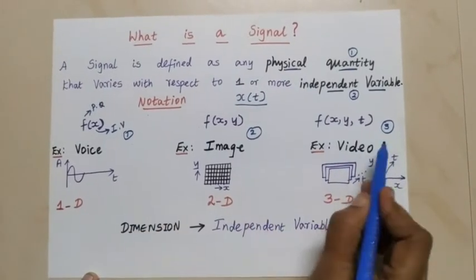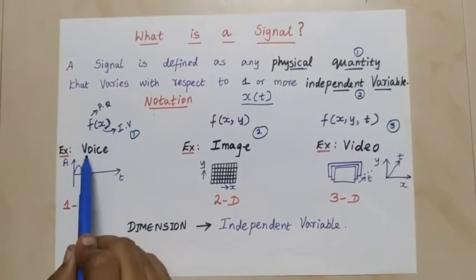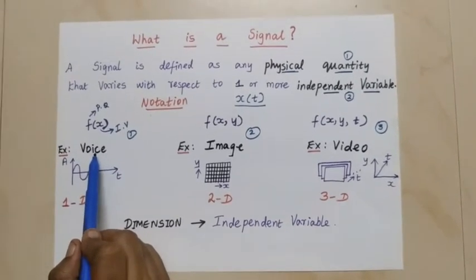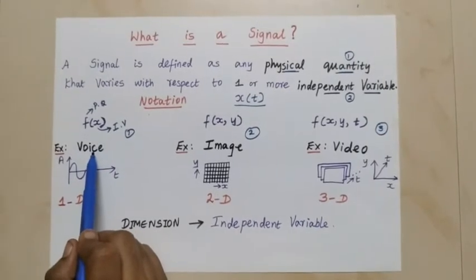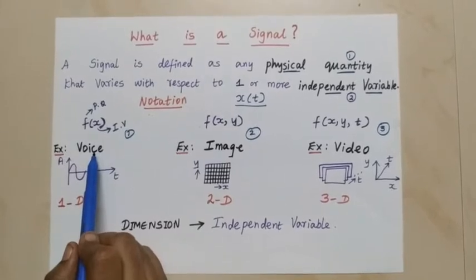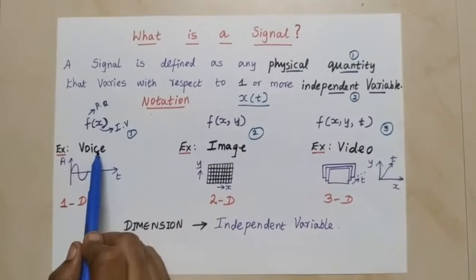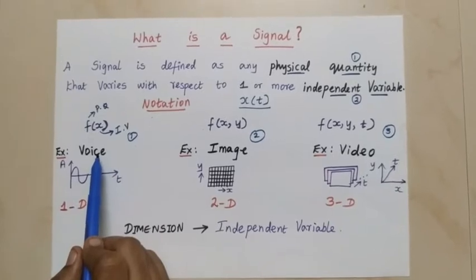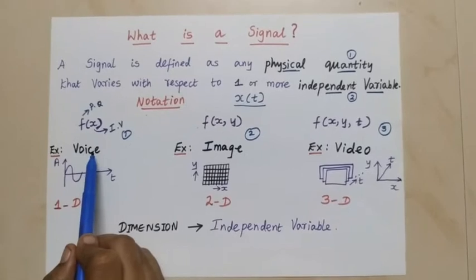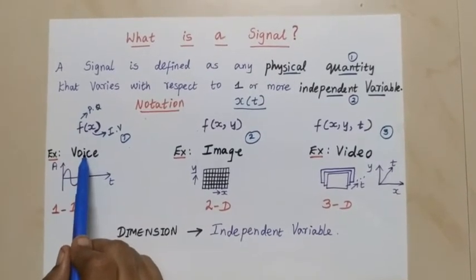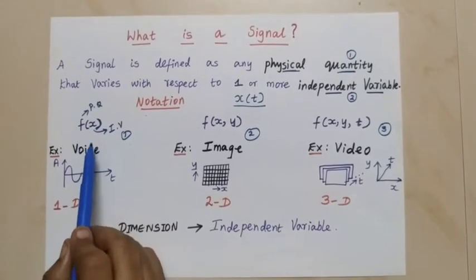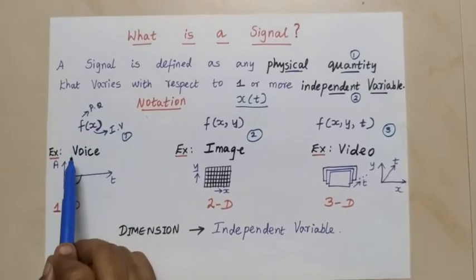So what are these independent variables? First, consider our voice signal. What we are speaking always, our speech or an audio signal or any voice signal. If we take the voice signal, we can speak louder or we can speak with very low audibility. But continuously our words or our speech will change. The same concept, I won't repeat it again and again. So that voice signal comes under f of x.